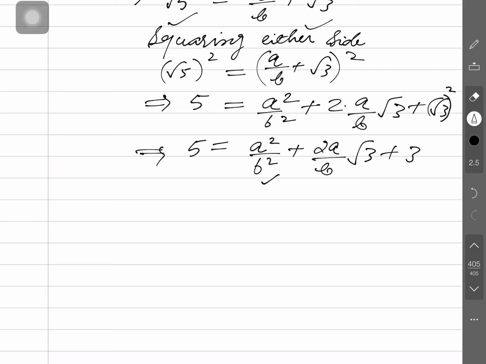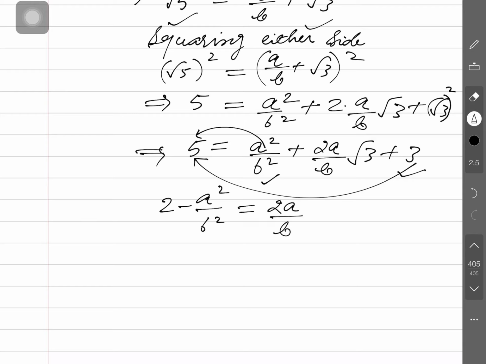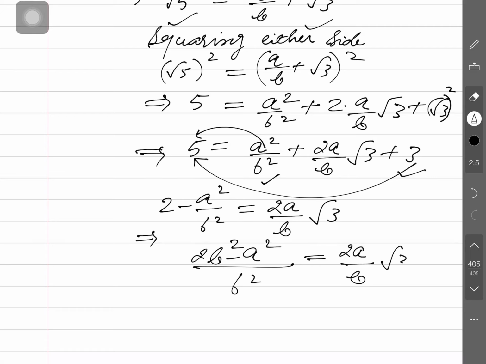And this is irrational, and the rational part is appearing here. So this is to be transferred to this side, and this also. So 5 minus 3 is 2, and this a square by b square is also transferred here, equal to twice a by b root 3. Further, this is to be solved: 2b square minus a square divided by b square is equal to twice a by b under root 3.